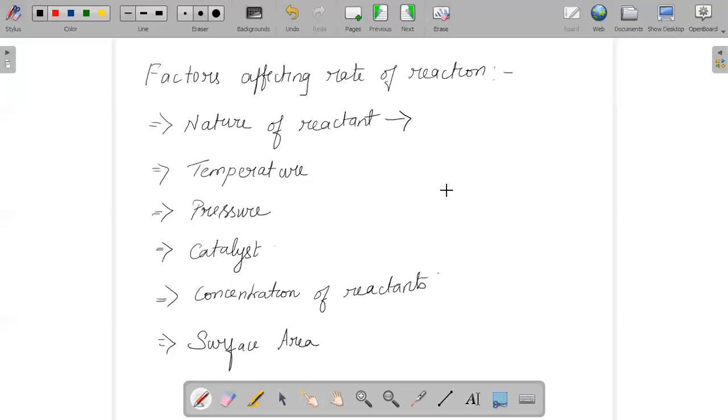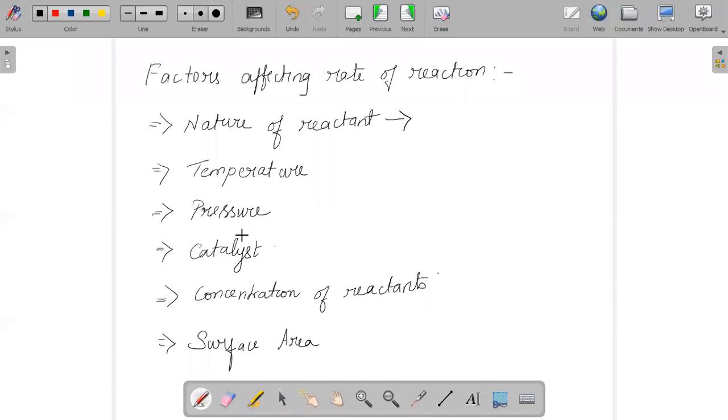For example, ionic compounds will react faster compared to covalent compounds, because the energy required in covalent compounds to cleave the existing bond will be different. So we could see that the type of reactant we are considering determines the rate of reaction.